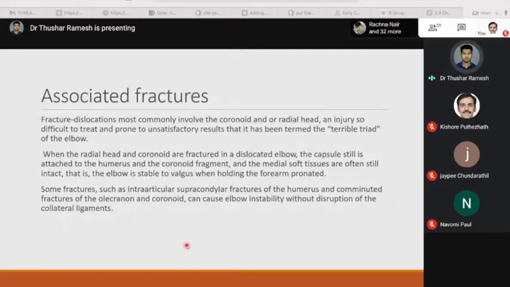When the radial head and coronoid are fractured in a dislocated elbow, the capsule is still attached to the humerus and the coronoid fragment, and the medial soft tissues are often still intact, so that the elbow is stable to valgus when holding the forearm pronated. Some fractures, such as intra-articular supracondylar fractures of the humerus and comminuted fractures of the olecranon and coronoid, can cause elbow instability without disruption of the collateral ligaments.